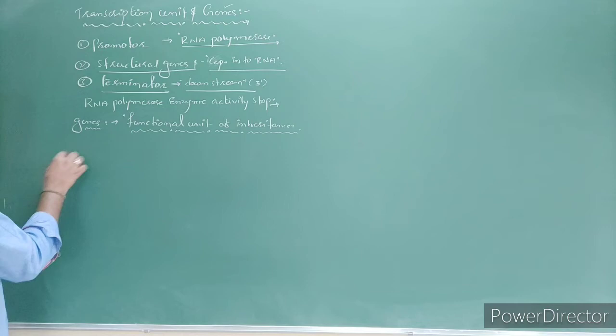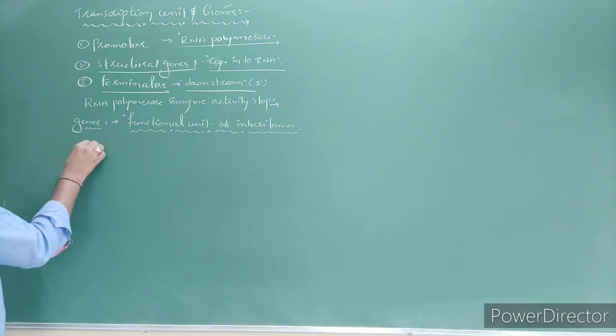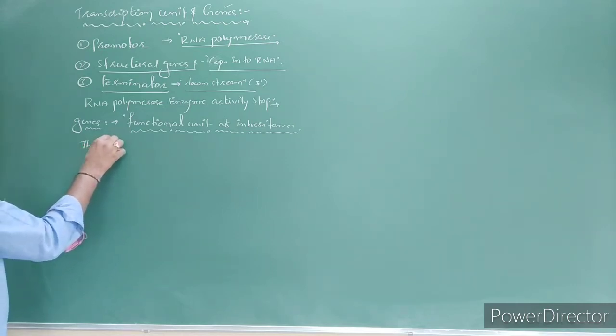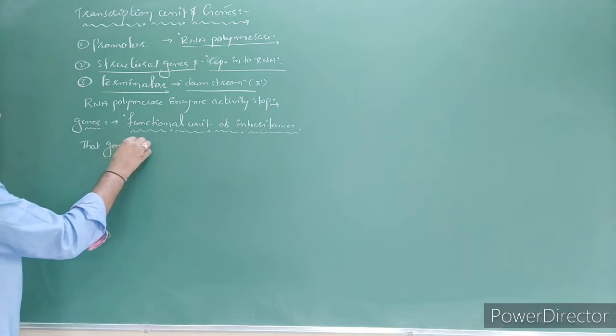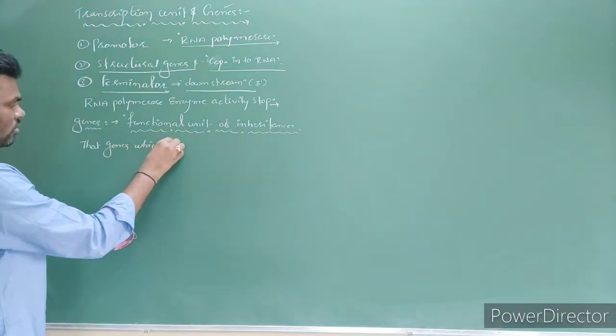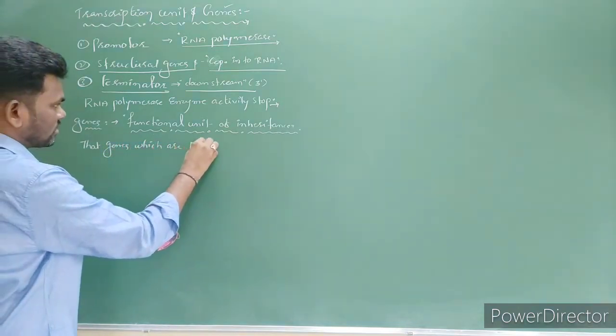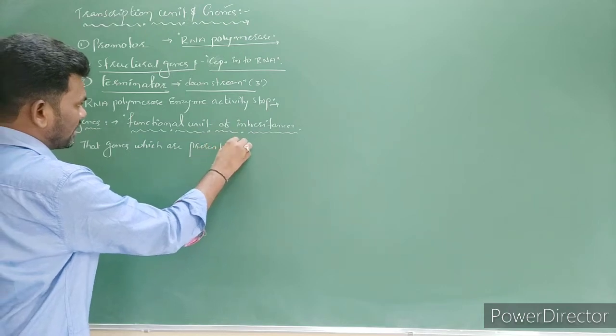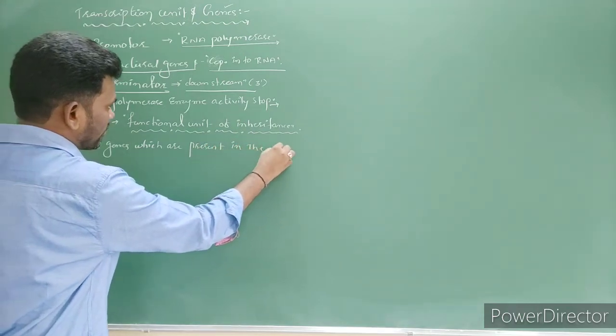So there is no doubt at all. It is clear that genes are present in the DNA.